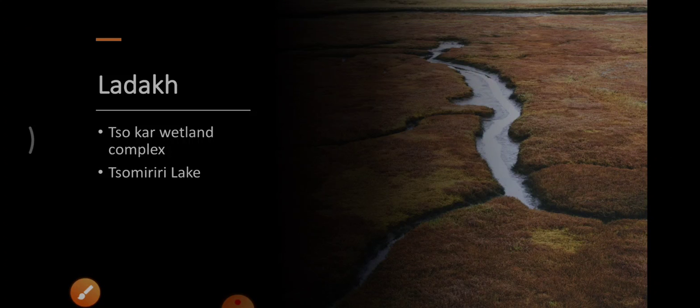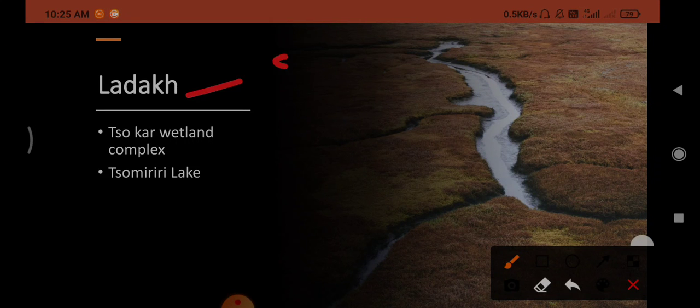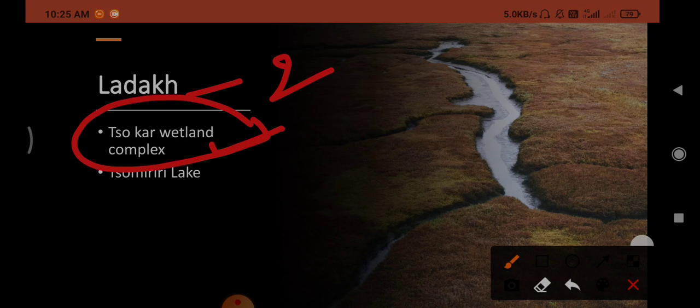Next, Ladakh. The Union Territory of India, Ladakh, which was formed recently, is having 2 Ramsar sites. One is Sokar Wetland Complex, very important because it was recognized very recently, in December 2020. So that's why you should remember Sokar Wetland Complex, which is in the Changtang region of Ladakh.